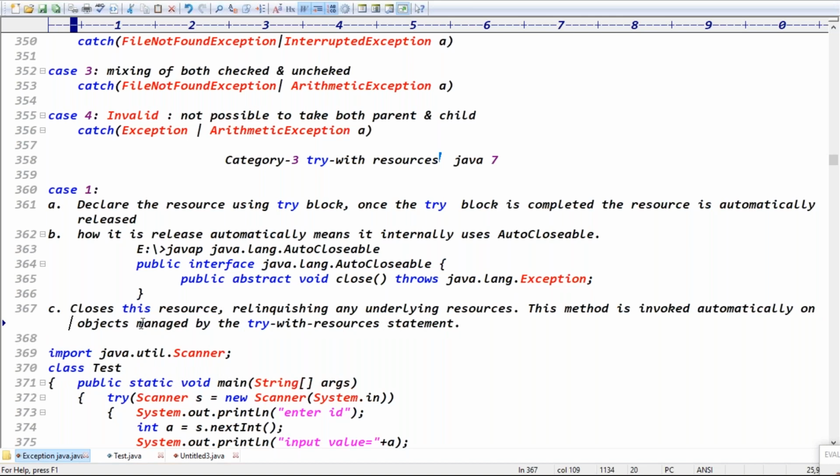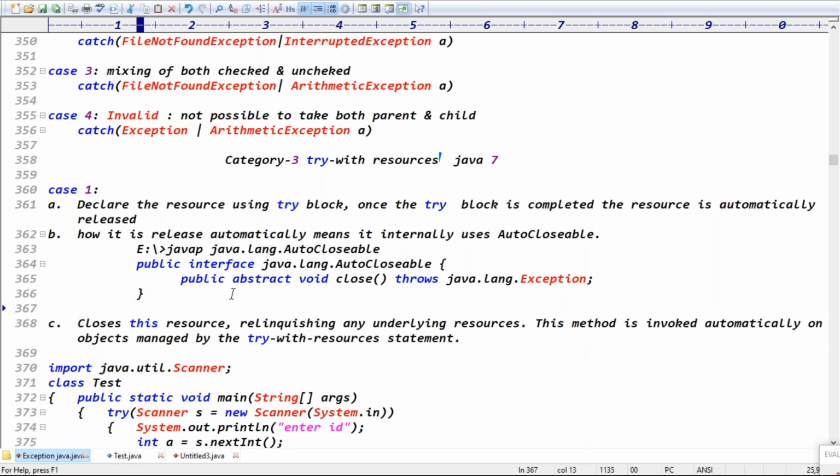It's fine, guys, but how did I write the code? This is copied from the API documentation. When I show the API documentation: close these resources, relinquishing any underlying resources. It means to stop, not manually, but automatically.